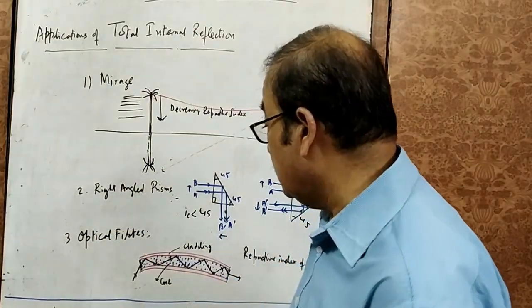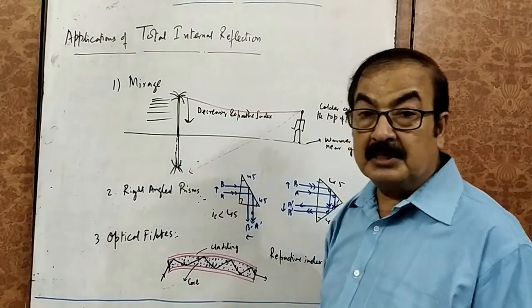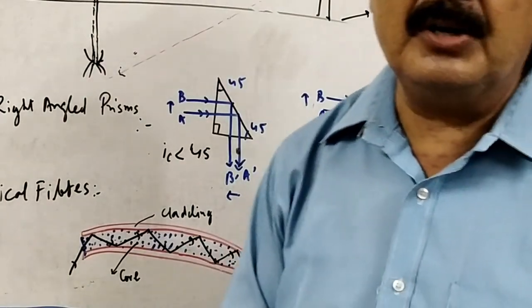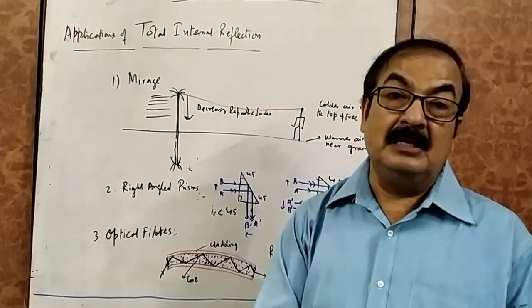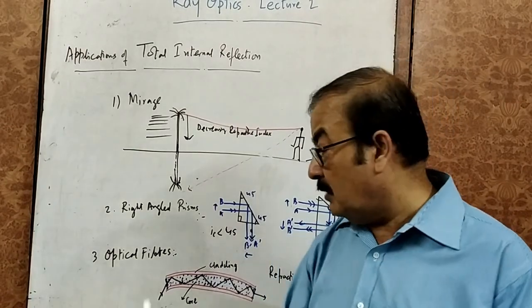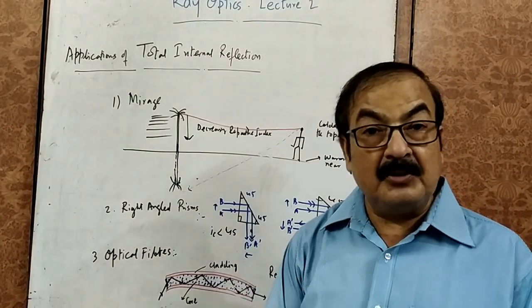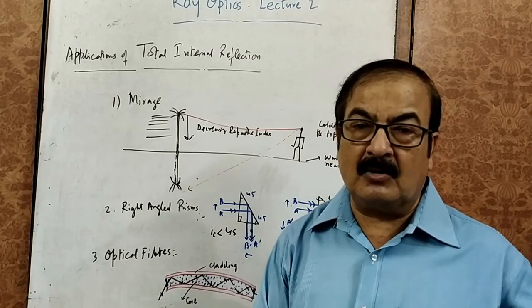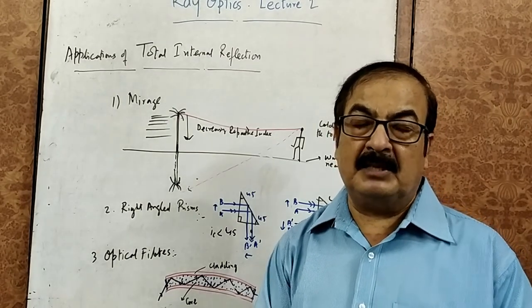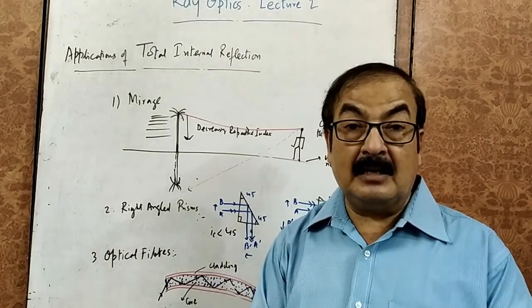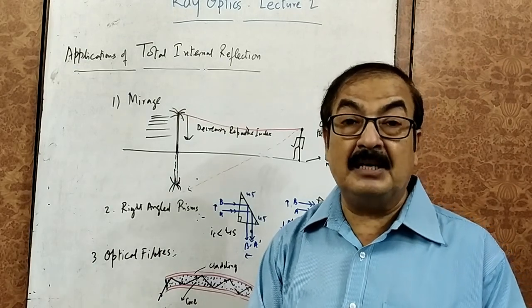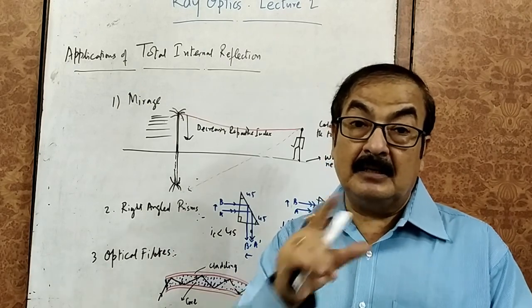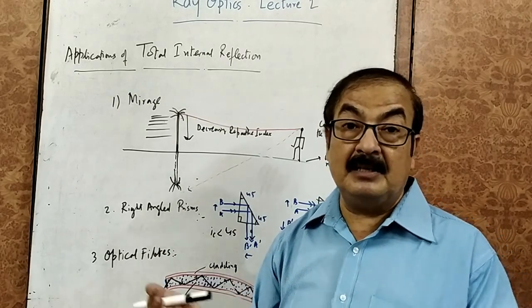Now the next one is very important, optical fiber. Nowadays, line communications, that is of video and audio signals to distant places, generally take place only by means of this optical fiber. They are very fine and they can very easily be dug into the road at the corner of the road, so that there is not much damage to the road, and that can be very, very effective. Why? Because there is the least possible loss in the optical signal or the visual signal. That is why they are best used.